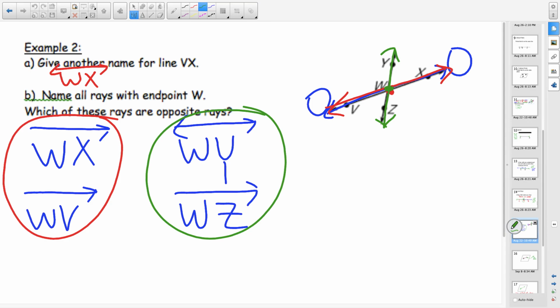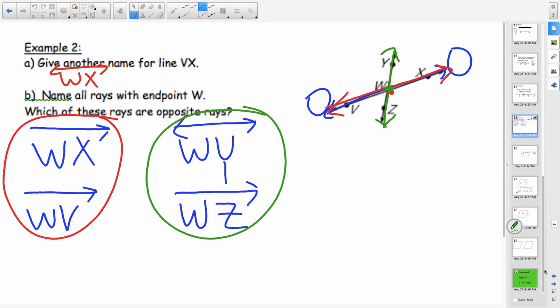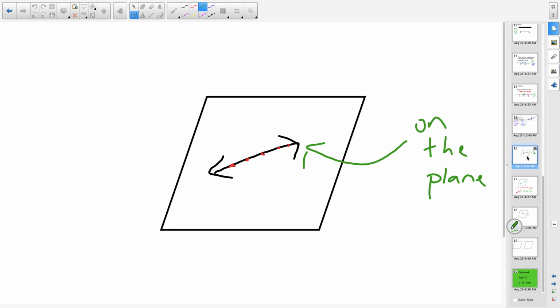All right, the last few questions here really have you drawing a diagram. The only reason I put this in there is because I want you to be able to see that it can be difficult, and I understand that, to draw certain things. So in the first one, it wants you to draw a line on a plane. Well, draw your line on a plane. Now, for the second one, it wants you to draw a line that is parallel. I'm sorry, a line that is not on the plane.